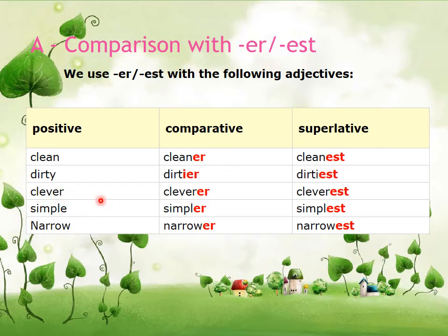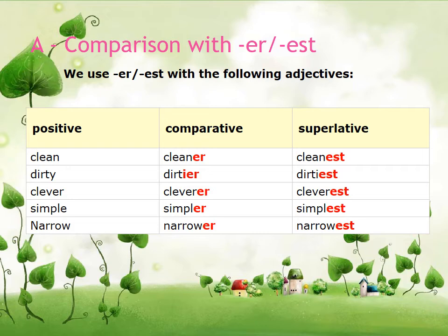Clever, cleverer. Just er is added after this one vowel followed by a consonant, so that's why er is added over here, and then est in superlative. And then simple, simpler, simplest. So just r and st is added in superlative. And now narrow, narrower in comparative, and then narrowest in superlative. Er in comparative is added, whereas est in superlative.